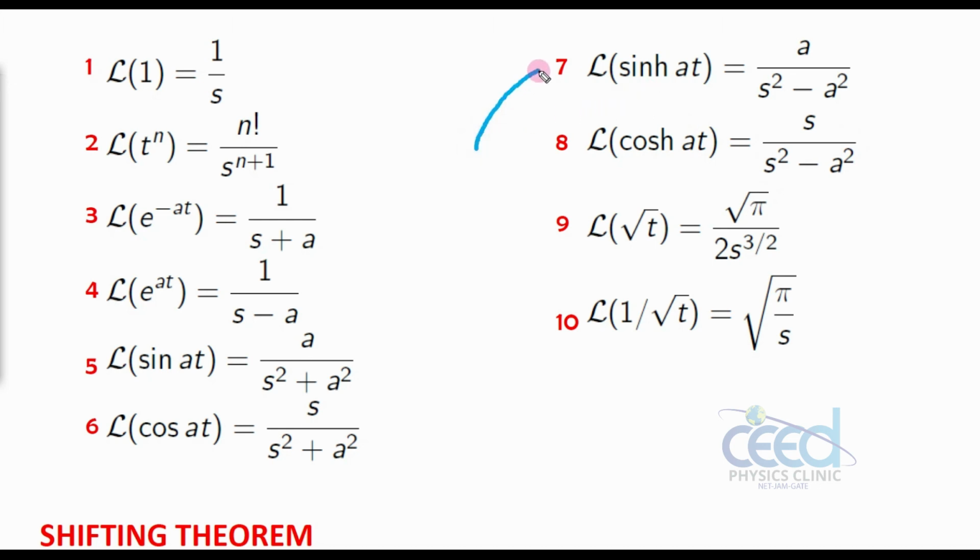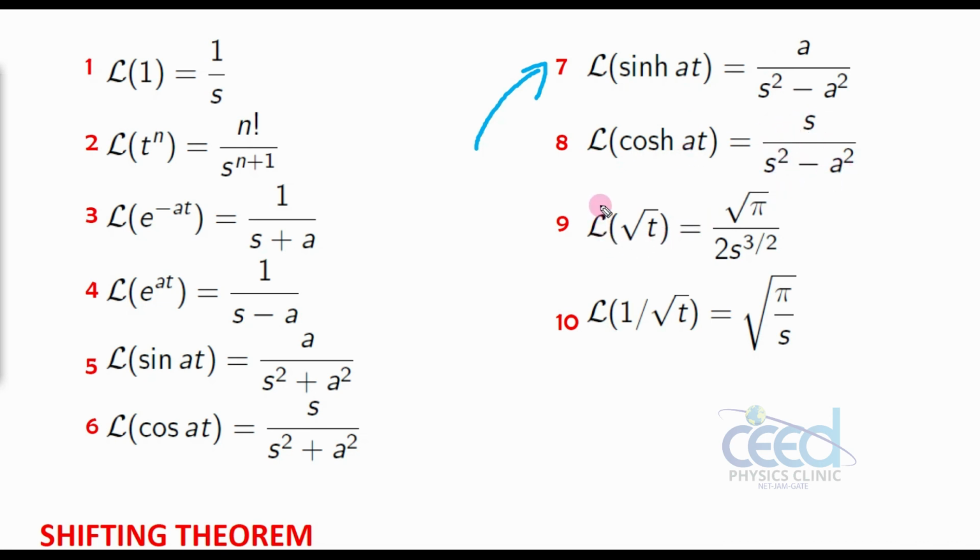You can write sinh at as e raised to x minus e raised to minus x, by 2. Okay, then you can substitute in the ordinary form and you can derive like this. So sinh at is a by s square minus a square, and cosh at is s by s square minus a square.